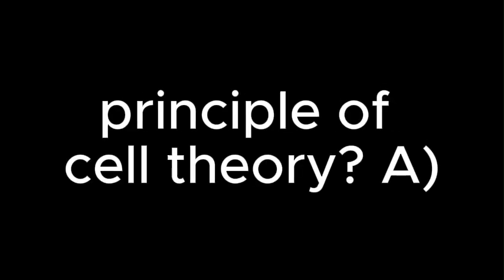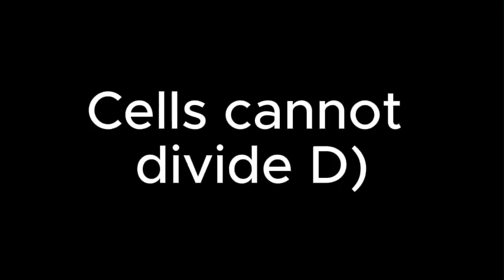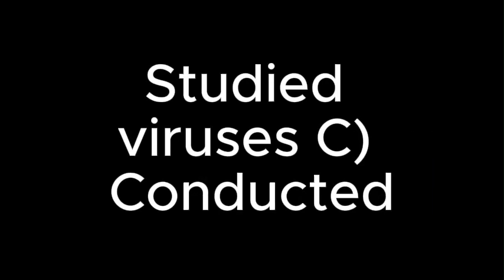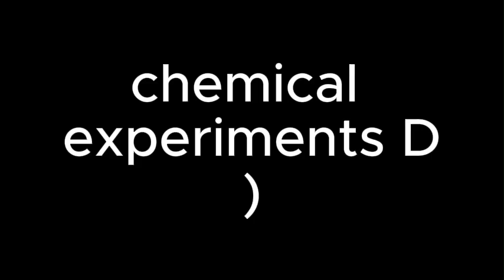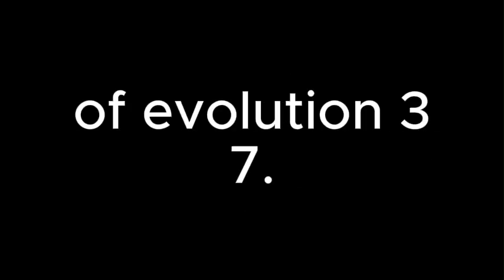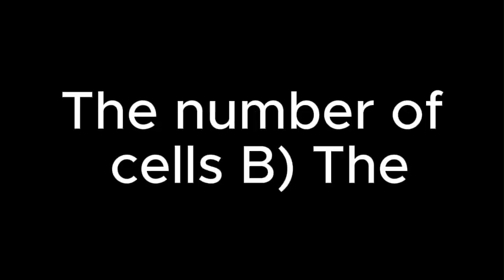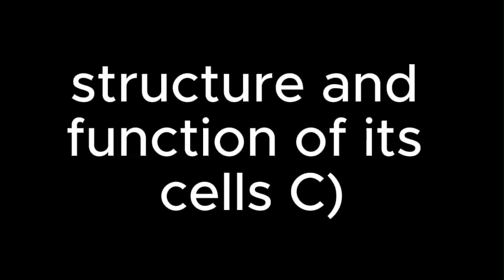35. Which of these is a key principle of cell theory? A. All cells have a nucleus. Cells come from other cells. Cells cannot divide. All cells have cell walls. 36. Cell theory was developed after scientists invented the microscope, studied viruses, conducted chemical experiments, developed the theory of evolution. 37. According to the cell theory, the function of an organism depends on: a. The number of cells, the structure and function of its cells, the size of the organism, the organ systems in the organism.